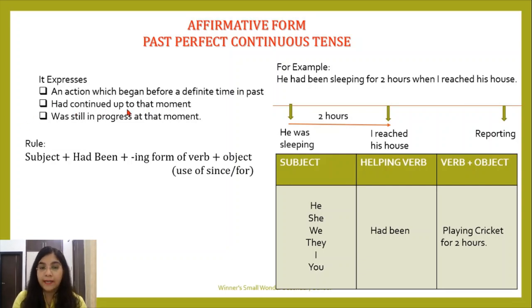Okay, so it had continued when? In the past. It has started and it has continued in the past. Was still in progress at that moment. So when that action was going on and it was still in progress at that moment in the past, that is known as past perfect continuous tense.